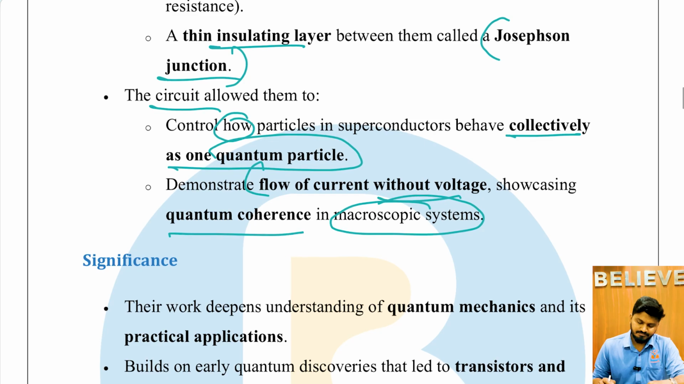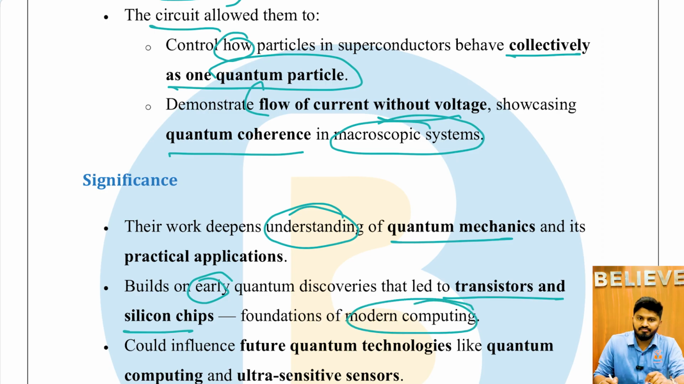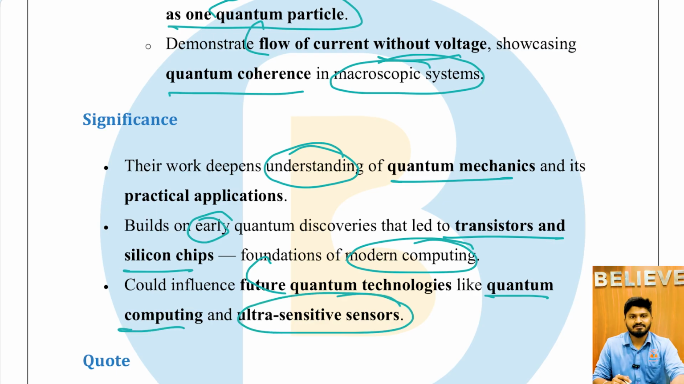Next, the significance: their work deepens the understanding of quantum mechanics and its physical applications. It builds on early quantum discoveries that led to transistors and silicon chips, which are the foundation of modern computing. If they were able to build transistors and silicon chips, just imagine what they can build with quantum tunneling and these quantum technologies. They will form the basics of quantum computing, which will be millions or billions of times faster than modern computing. It could influence future quantum technologies like quantum computing and ultra-sensitive sensors.